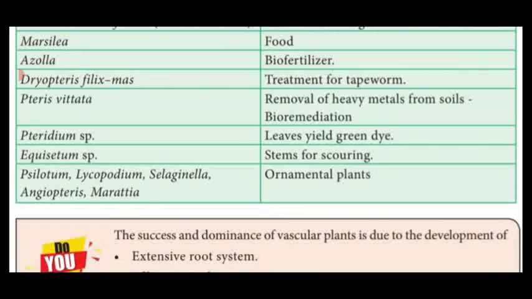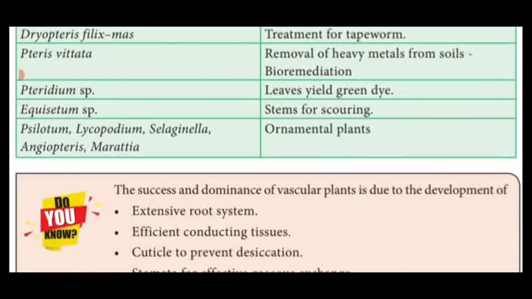Next one, Pteridium species. The leaves yield a green color dye. Equisetum species, stems for scouring. Scouring means to prepare for washing material, rough material. You are using it to wash the vessels, isn't it? That is said to be scouring. Lycopodium, Selaginella, Angiopteris, Marattia are used as ornamental plants in the house.